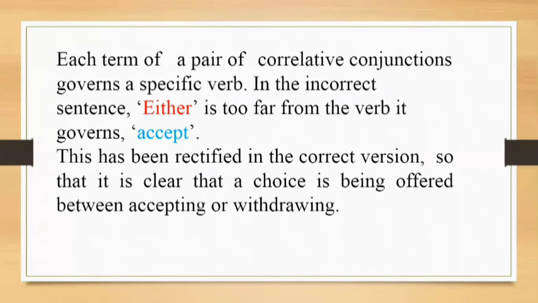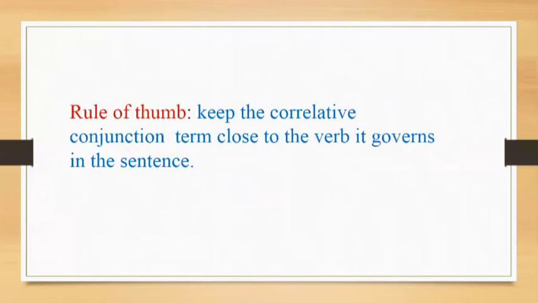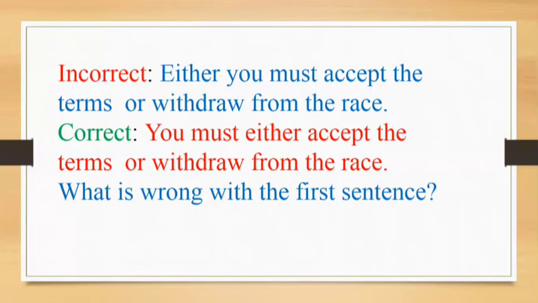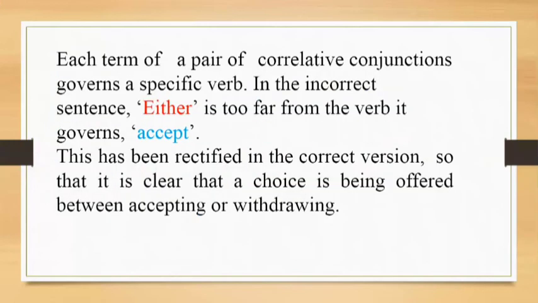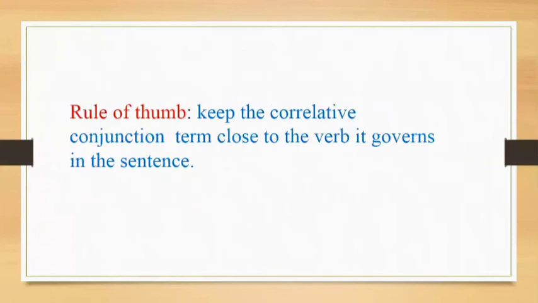So if you are placing either far from the verb it is governing, then a confusion in meaning may get created. That's why we need to keep each term of the pair of correlative conjunctions with the specific verb it governs. Okay, so what is the rule of thumb? Keep the correlative conjunction term close to the verb it governs.